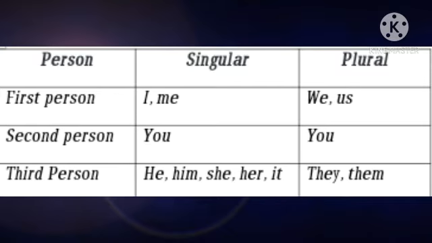So personal pronouns have both singular and plural forms. The table lists the various forms of personal pronouns. First person singular: I, me, and plural: we and us. Second person singular: you, plural: you. Third person singular: he, him, she, her, it, and the plural is they and them. The pronouns I, we, you, he, she, it and they are used as subjects of the sentences.